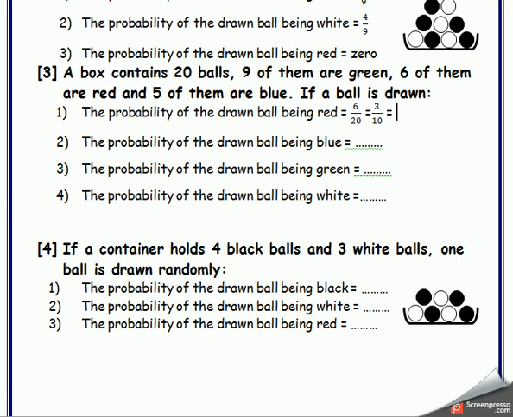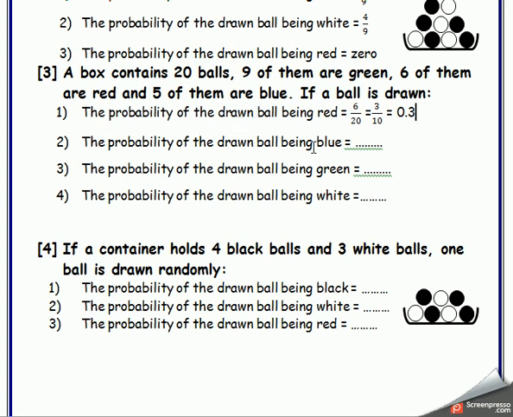Mister, I can write it in decimal. Yes, excellent. It will be 0.3. That's the probability of the red ball. The number of red is 6 and all balls 20. 6 over 20 isn't in the simplest form. I divide by 2 up and down, it will be 3 over 10, and I can convert it to decimal and write 0.3. Okay, next one.